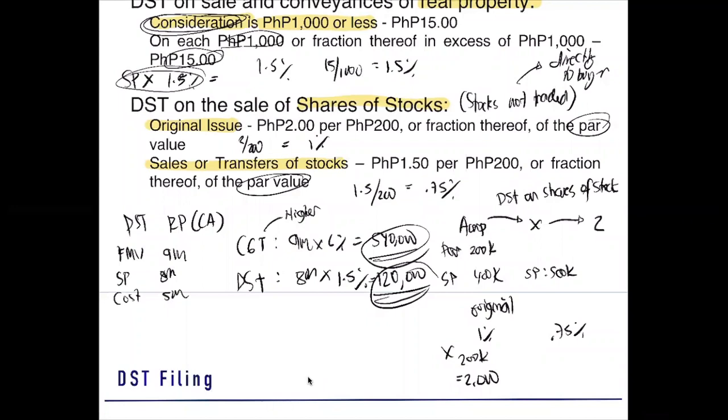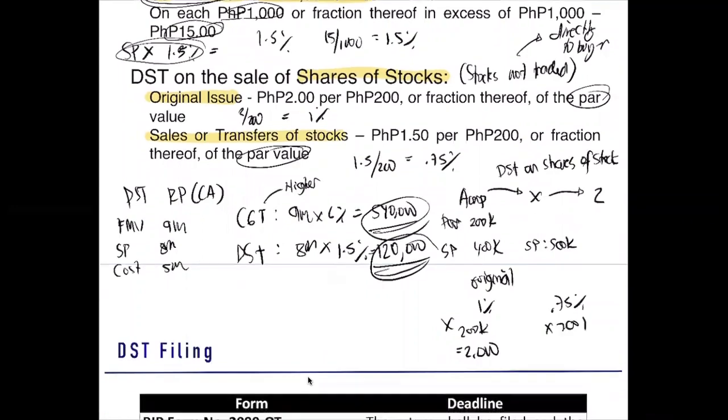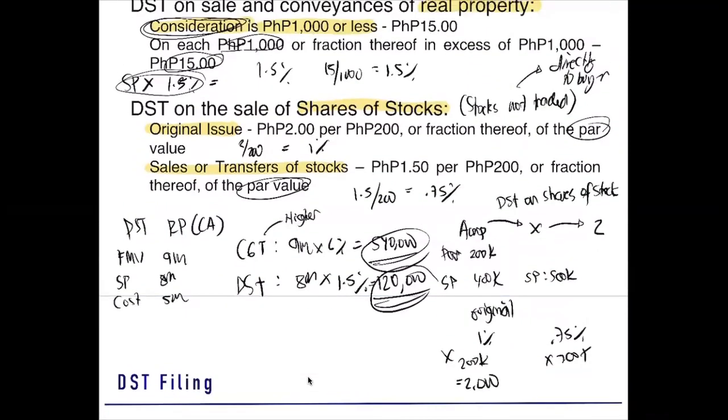How about the 0.75% of 200,000? Kasi it is based on par value. Hindi naman magbabago yung par value niyan, di ba? It will still be 200,000. 200,000 times 0.75% will give us 1,500. That is the difference.